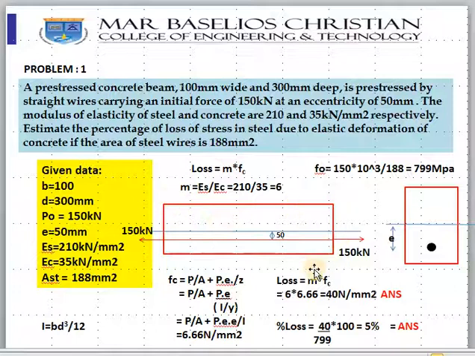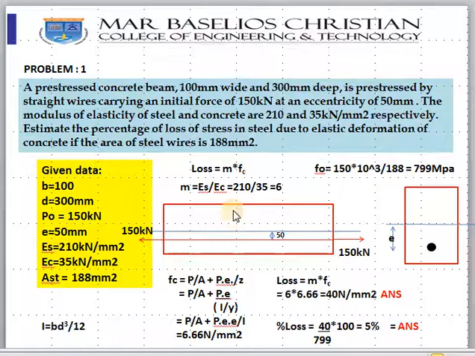If I draw the figure, the longitudinal section, this is your beam, and this is the initial prestressing force 150. The tendon, the red color, is below the neutral axis at a distance of 50 mm, which is the eccentricity. And this is the cross section, 100 mm wide and 300 mm in height, and this is the tendon, 150 at an eccentricity e, which is 50 mm.